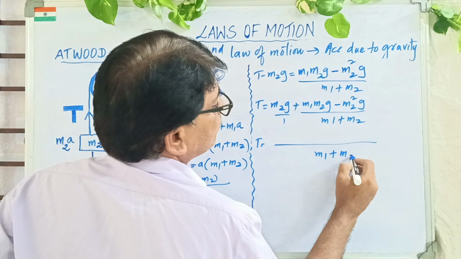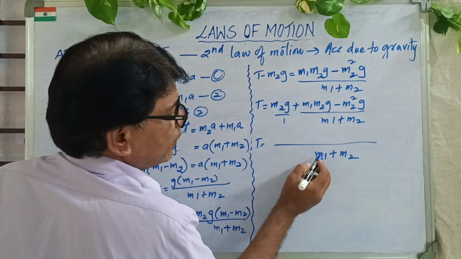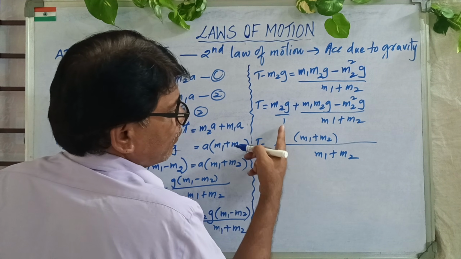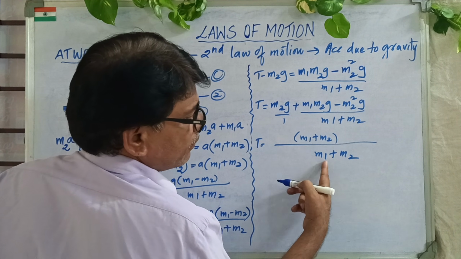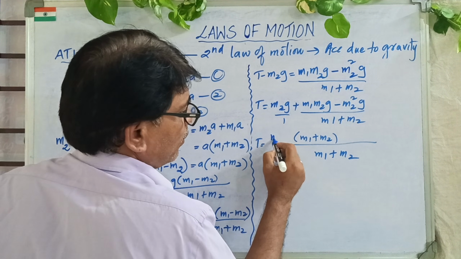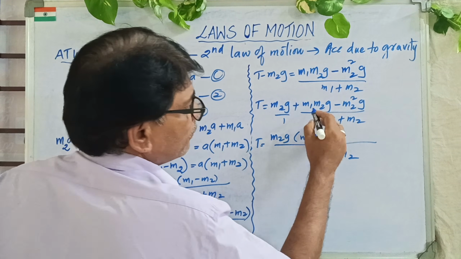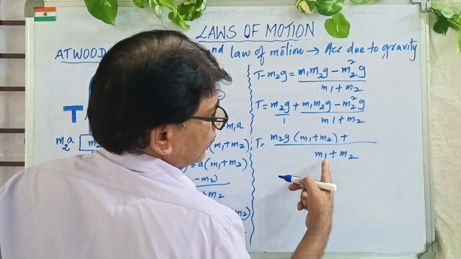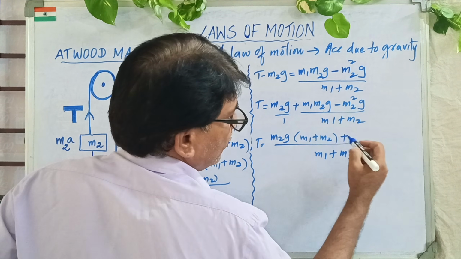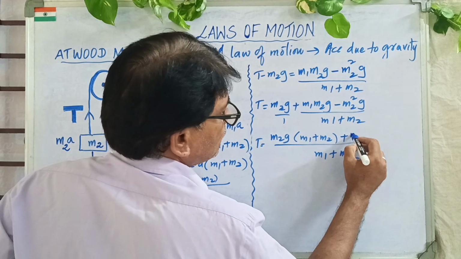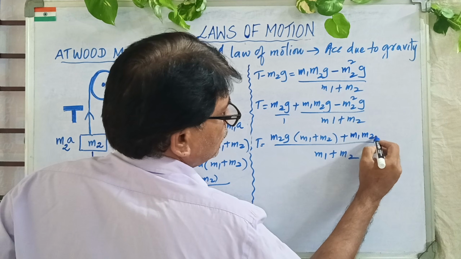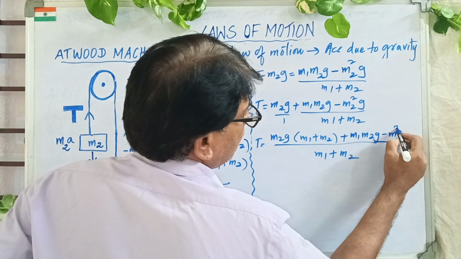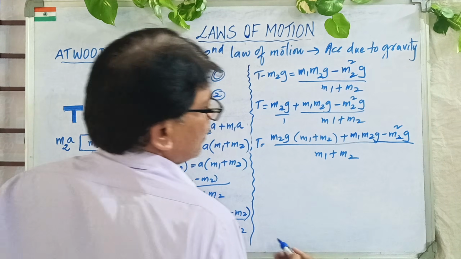Now, how many times will this 1 go? M1 plus M2 times it will go. 1 into M1 plus M2 is M1 plus M2. What is left over? You have to write down here M2G. Same way, this M1 M2G will go 1 time, so it remains as it is, M1 M2G, minus M2 square G. Done.